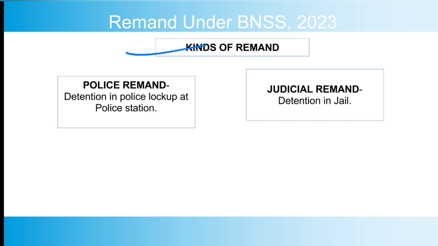As I mentioned, remand can be either in police custody or judicial custody. Police remand is detention in a police lockup at the police station, where the accused is kept in the immediate custody of the police. And judicial remand is detention in jail, which means in the custody of the superintendent of jail, and there is also a jailer who takes care of the accused detained there during the trial or even during the investigation of the offences.